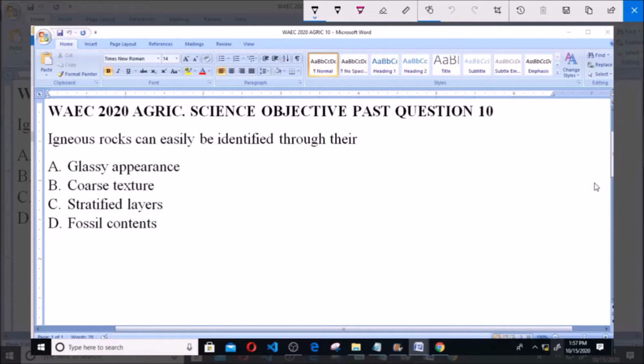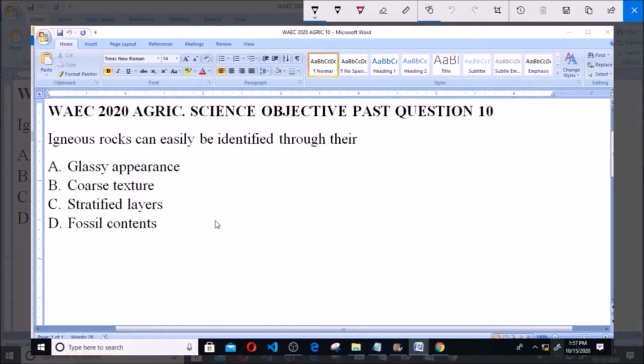I will be answering WAEC 2020 Agric Science Objective Past Question 10. Igneous rocks can easily be identified through their A, glassy appearance, B, coarse texture, C, stratified layers, D, fossil content.